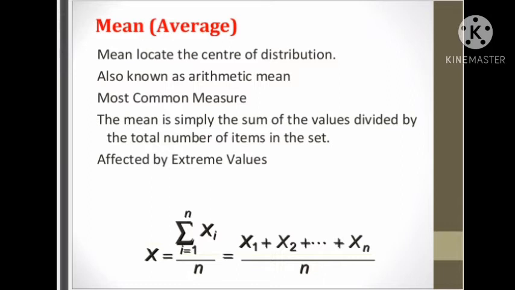Most common measure, the mean is simple: the sum of the values divided by the total number of items in the set. It is affected by the extreme values. X bar is equal to sigma i equal to 1 to n xi by n. Here sigma indicates summation. Xi means observations, that is x1, x2 and so on up to xn. Here small n means number of observations. It is the formula for mean.